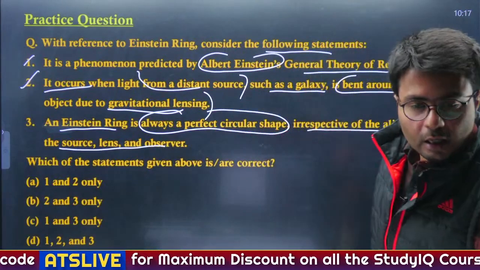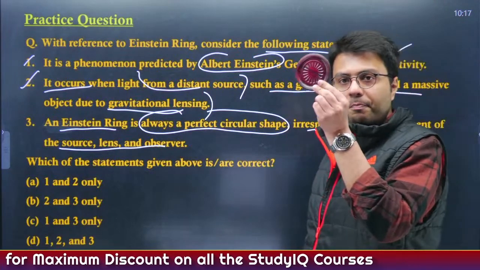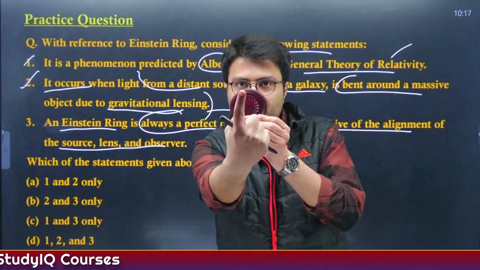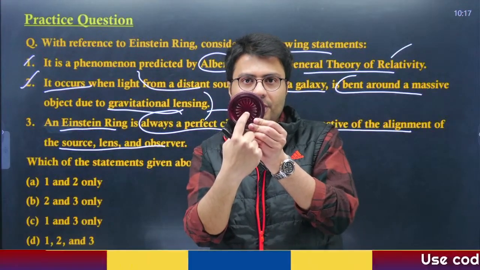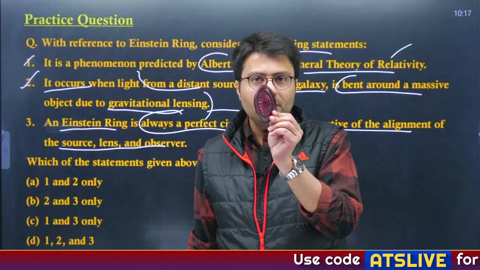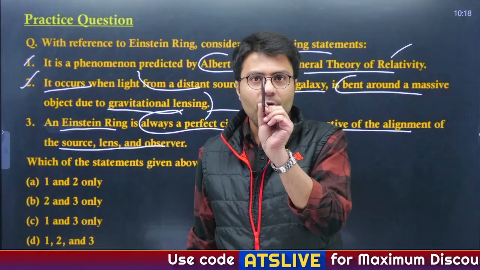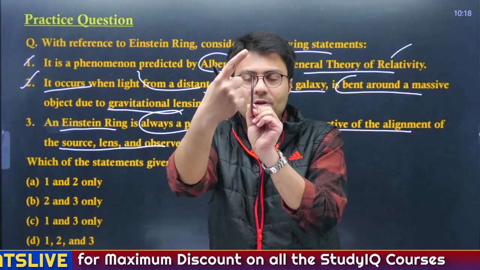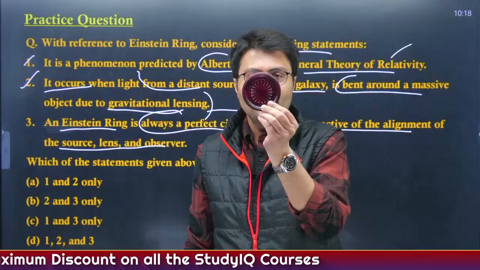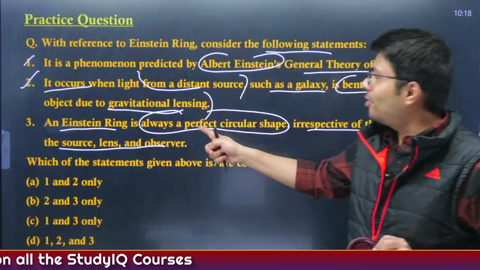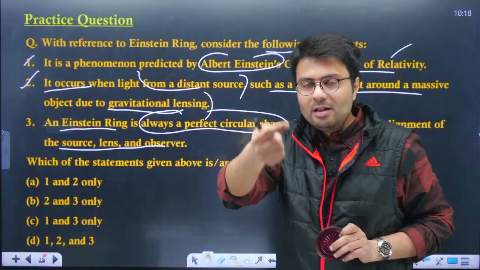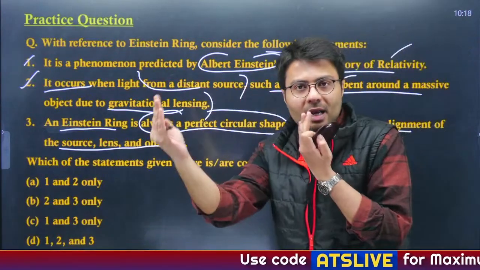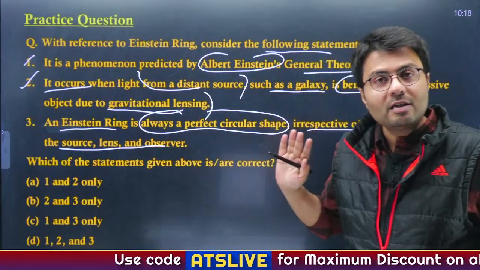An Einstein ring is always of a perfect circular shape irrespective of the alignment of the source, lens or observer. Now this glass cover is of a perfect circular shape, right? But you can see it only because the lens of the camera is in front of it. But what if I present this ring like this or like this? Will you be able to see its circular shape? No, right? Only because the lens is not aligned to its circular shape. So similarly, we can only see an Einstein ring when the viewer, the lens object and the ring are placed in a similar line. Then only we can identify a circular object, right?